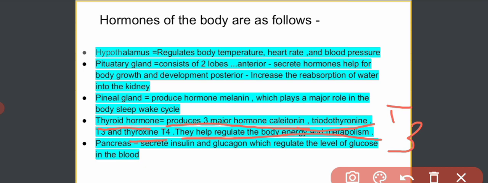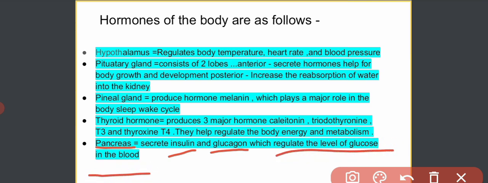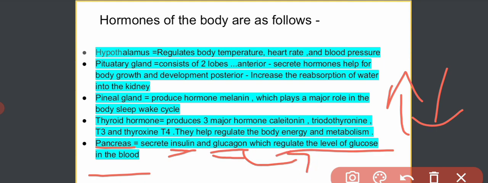Now the next one is the pancreas. The pancreas is present near the stomach, and it secretes two types of hormones, known as insulin and glucagon. It regulates the level of glucose in the blood. In the blood, glucose is important. More glucose may be harmful and less glucose may be harmful, so the pancreas secretes two hormones which maintain the level of glucose.